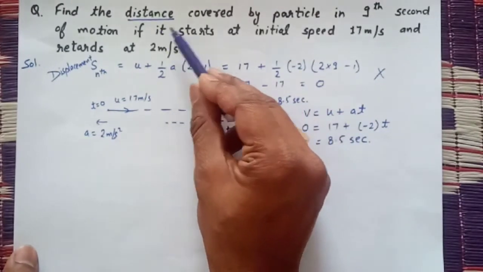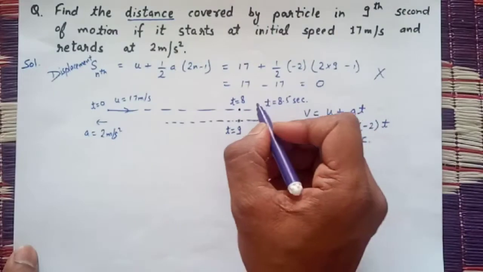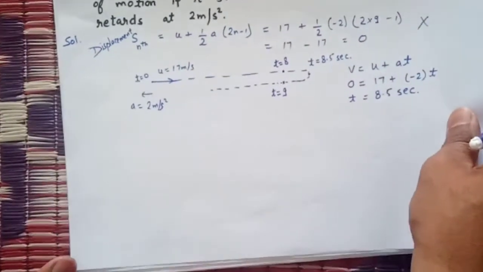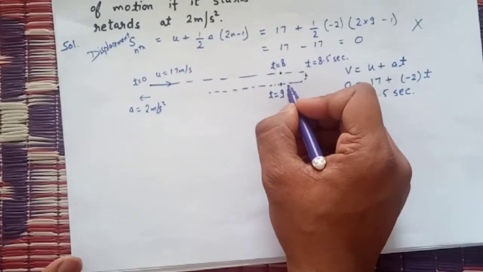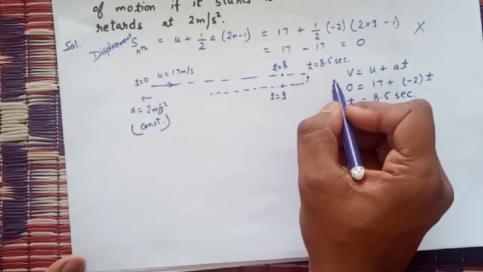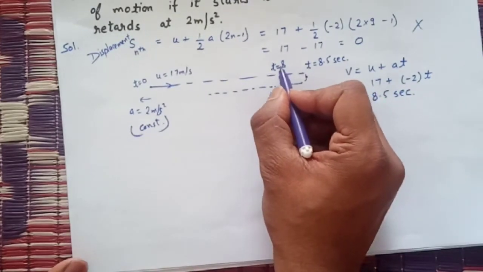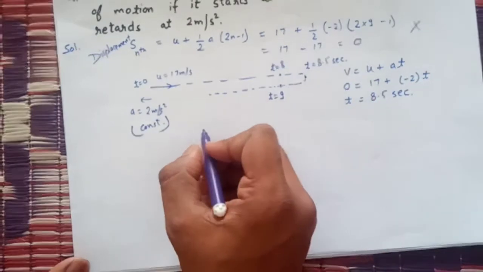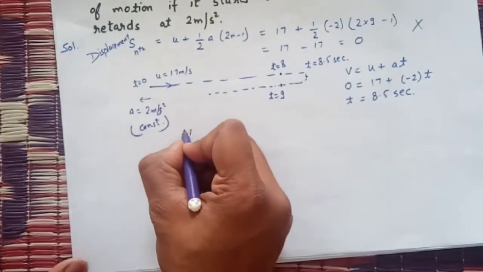We have to find the distance covered by the particle in the 9th second, means we have to find this distance and this distance. So both distances will be equal. Why? Because of constant acceleration. Since the acceleration is constant, the distance covered by the particle from 8 to 8.5 second will be equal to 8.5 to 9 second.